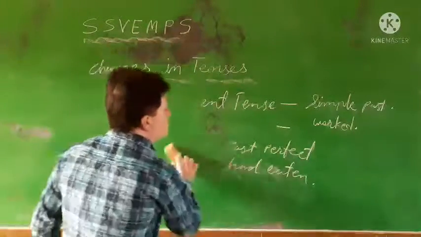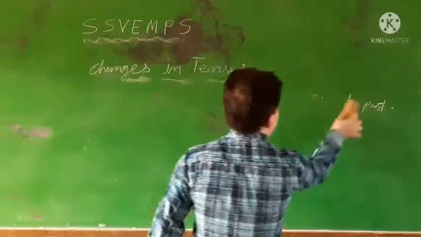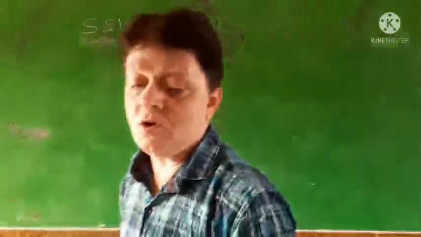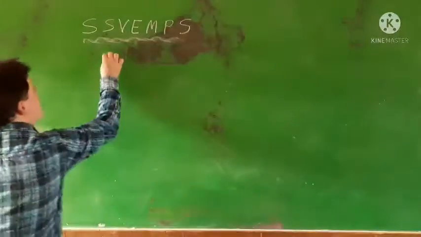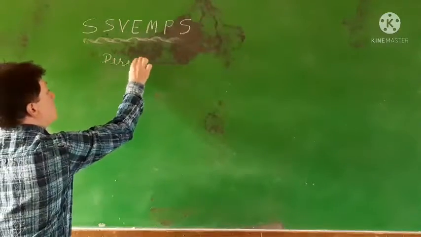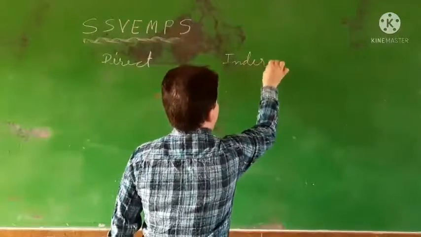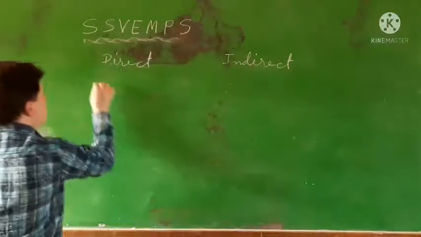Okay, dear students. Now some words are changed automatically from direct to indirect.